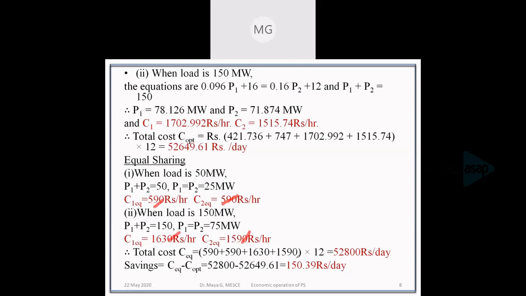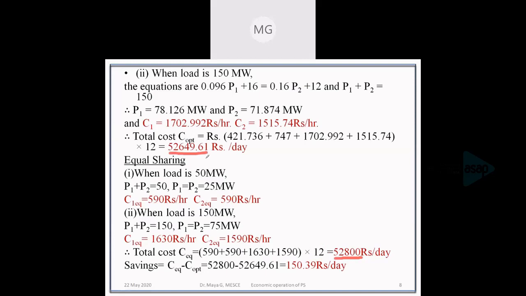But our loads are operating for 12 hours each, 50 megawatt for 12 hours and 150 megawatt for 12 hours, so we multiply by 12 hours. It gives the cost for a day, obtained as 52800. We can see that when it is equally shared, the cost is 52800, and when it is optimally shared, it is 52649.64.